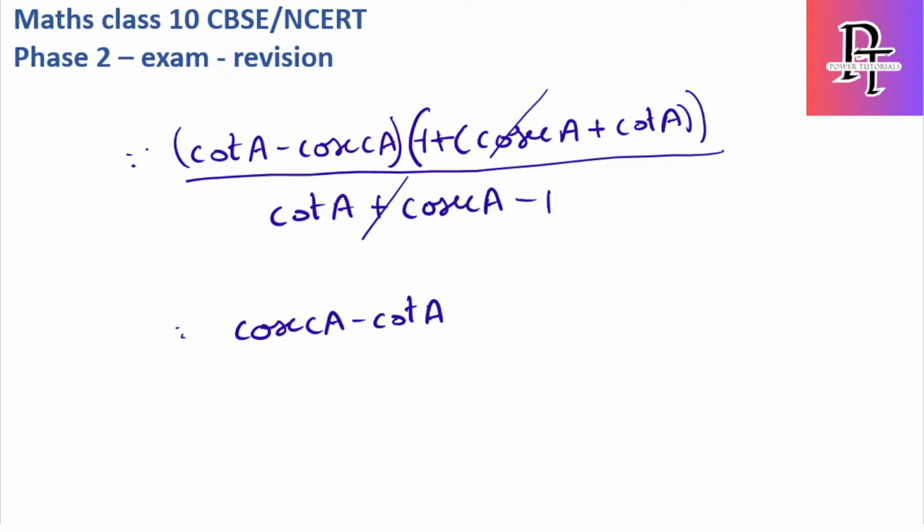So this will take it as minus. So if I take cosecant A minus cot A as common, then you will get minus 1 plus cosecant A plus cot A. So this numerator and denominator gets cancelled out, you will get the final value as this. Okay, fine, I will read out the steps so it will be much clearer.